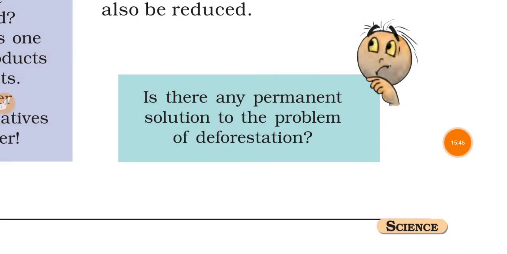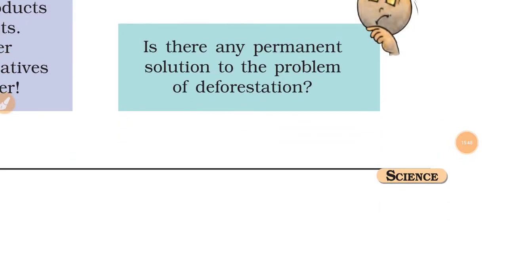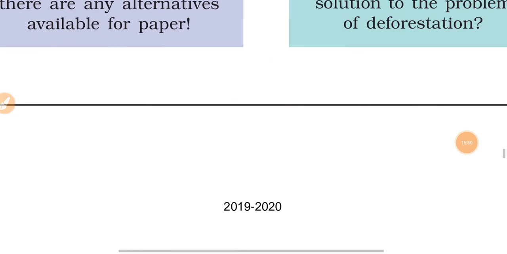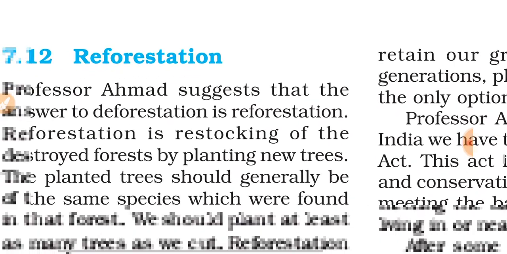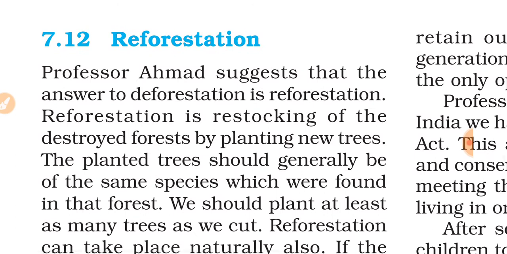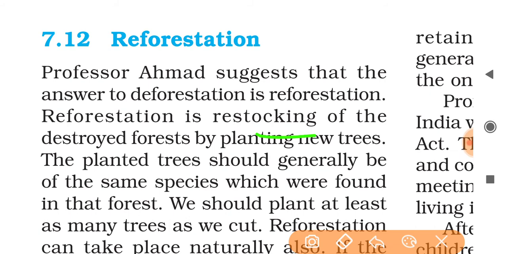So now Bujo wants to know whether there is any permanent solution to the problem of deforestation. So this is the only solution: reforestation. I already told you that growing of trees is known as reforestation. Reforestation is the restocking of the destroyed forest by planting new trees.